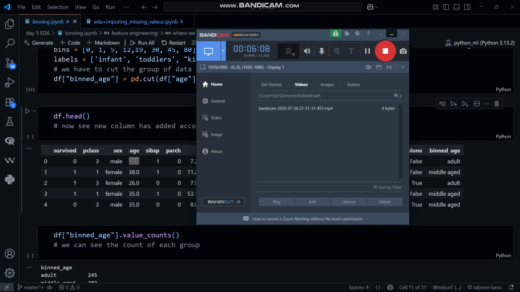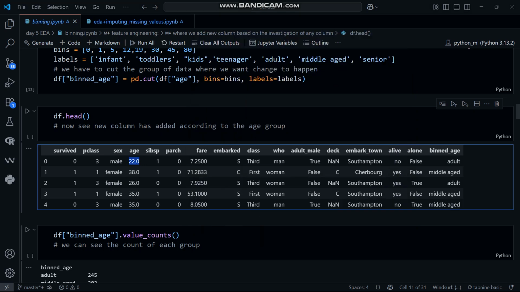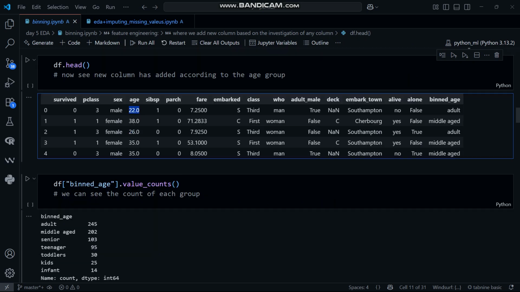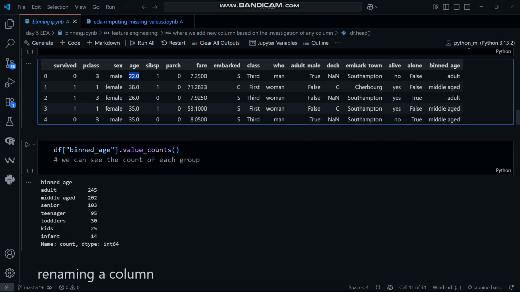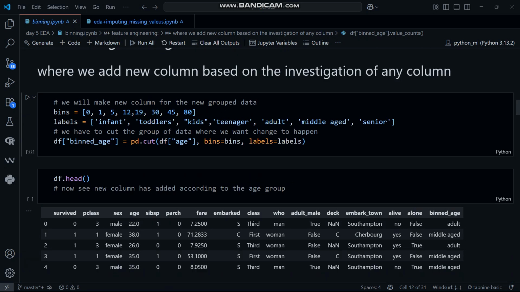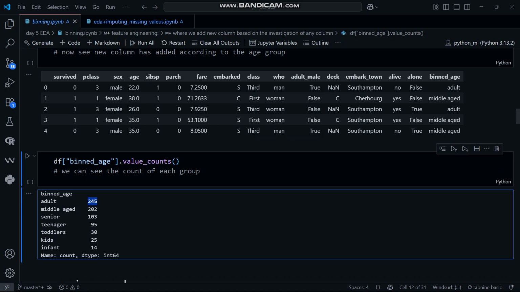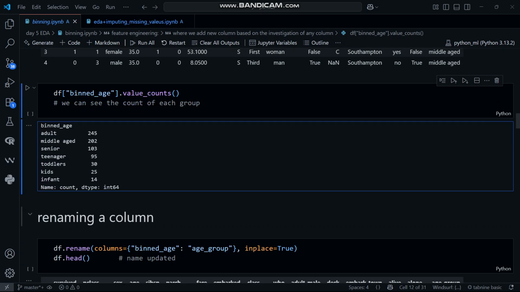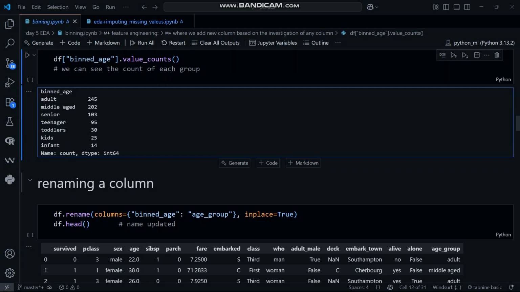And then we have the value counts of the binned age. What is this query saying? It tells us that the adults in the whole data were 245, meaning the age limit between 19 to 30 in the Titanic was 245. The middle aged people were 202. The toddlers were 13. The infants, meaning the very small babies, were 14, who were less than 1 year.